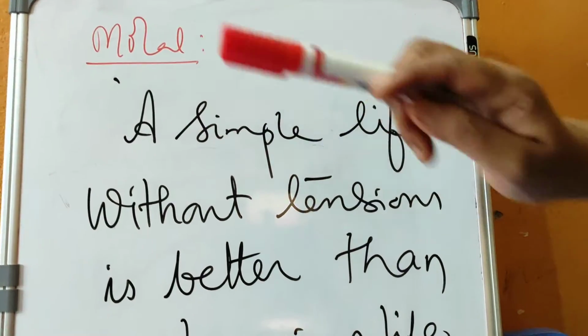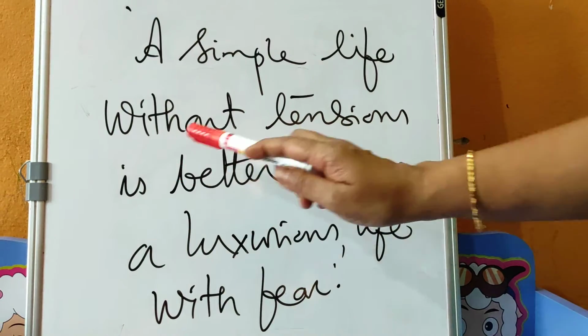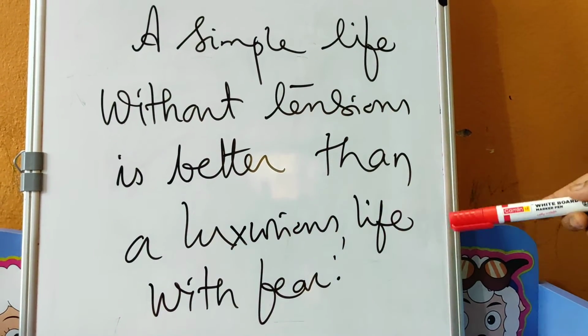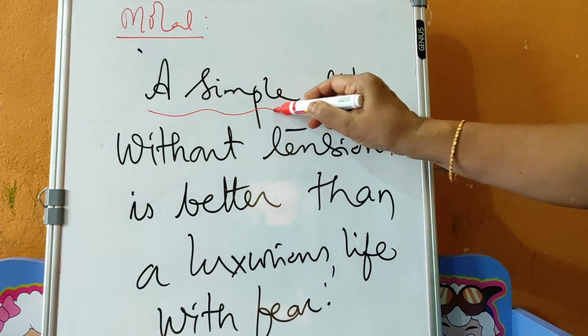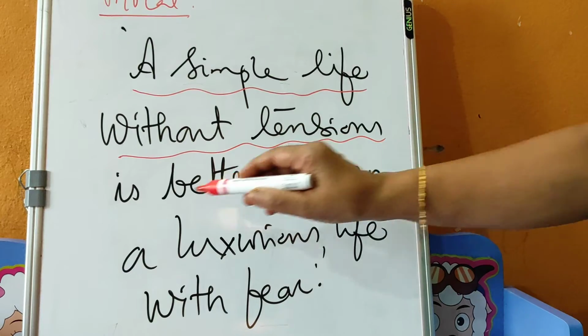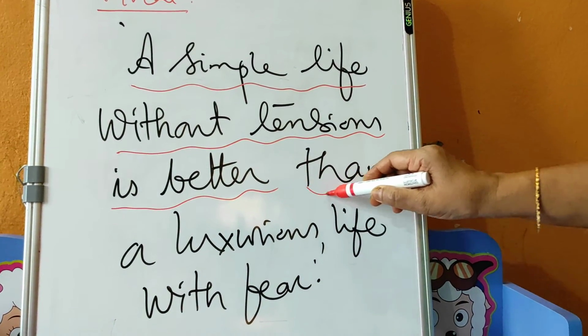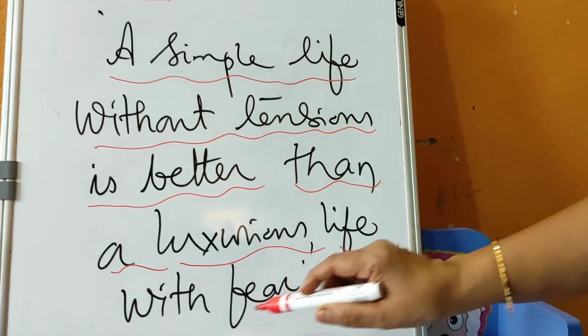So the moral of the story is, a simple life without tensions is better than a luxurious life with fear. I repeat, a simple life without tensions is better than a luxurious life with fear.